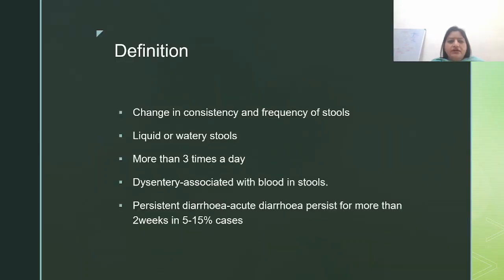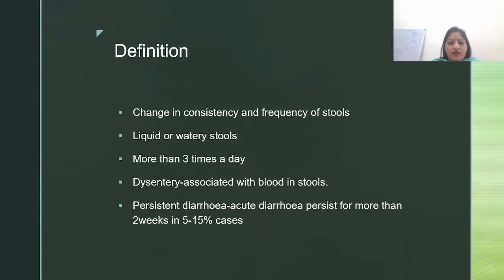Okay, so what is the definition of diarrhea? It is very important. Pay attention, everybody be here. Stop every other activity. It is a very important class for your theory as well as your practical, as well as for your clinical skills and for use at your home in day-to-day activities.